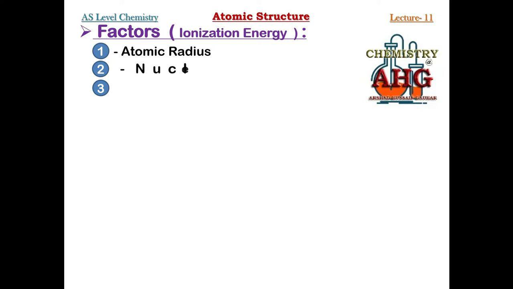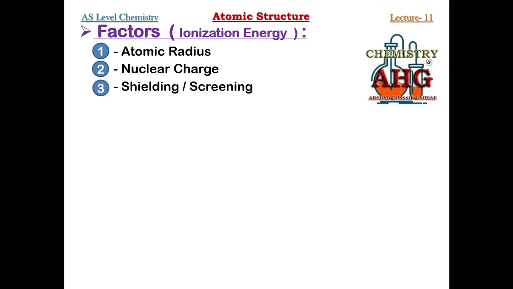Second factor on which ionization energy depends is nuclear charge. And the third factor on which ionization energy depends is shielding or screening. So no need to worry about these chemical terms that might be new for you people. Just look at this word shielding or screening. I will give you a very simple explanation so that you could memorize this quite easily.